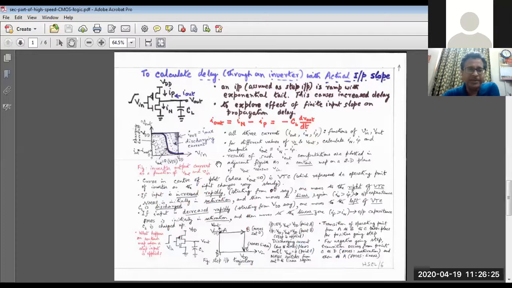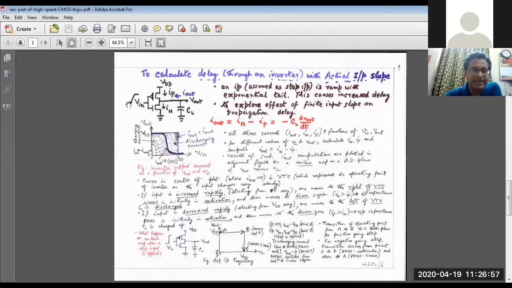Now, once again, let me summarize. What we have seen today is the calculation of delay through an inverter for an input waveform which has a finite input slope. It can be a rising waveform or a falling waveform. Before today's lecture, we tacitly assumed the input to be a positive going step, that means a rising waveform with 0 rise time, or a negative step, that means a falling waveform with 0 fall time.